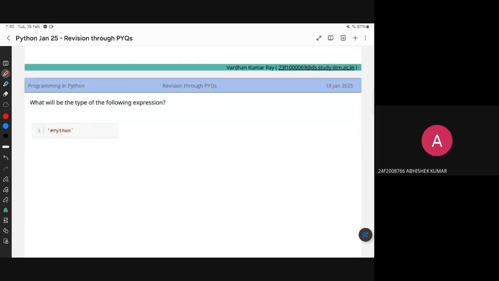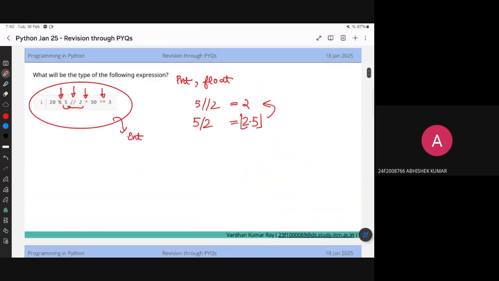Could you please tell us the precedence order of these arithmetic operations? When we solve, do we first do multiplication, then division? As usual, first you need to find the power. You will first do this 50 power 3. After that, you do the BODMAS thing, and then you have the logical thing.